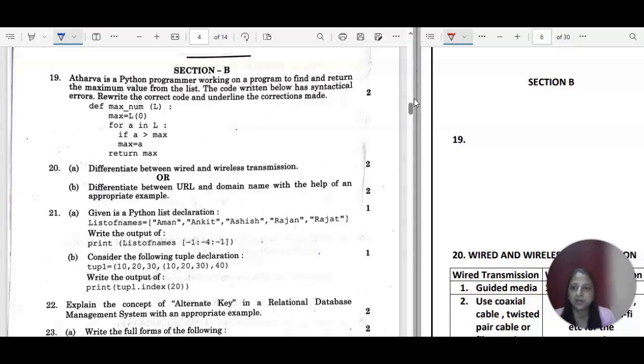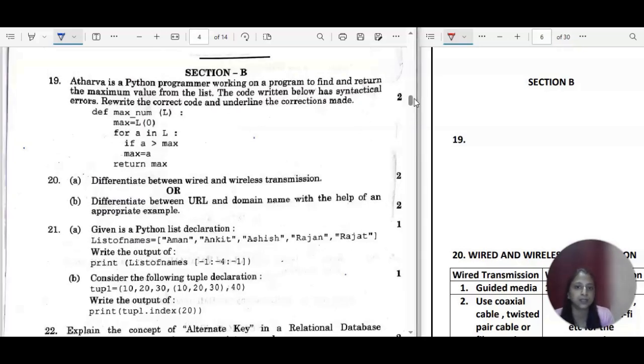Atharva is a Python programmer working on a program to find and return the maximum value from the list. The code written below has syntactical errors. Rewrite the code, correct code, and underline the corrections made. Okay, so here is the code. You can see we have def max underscore num, but there is no space between the name of the function and the parameter list. So the first one, what I'll write is def max underscore num, and this will come together only.